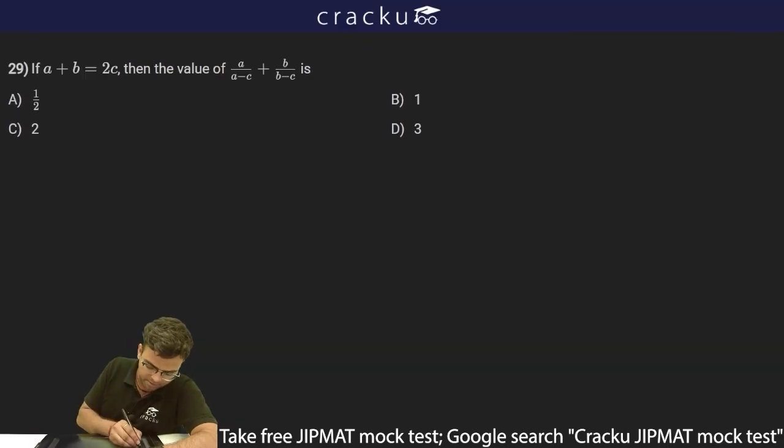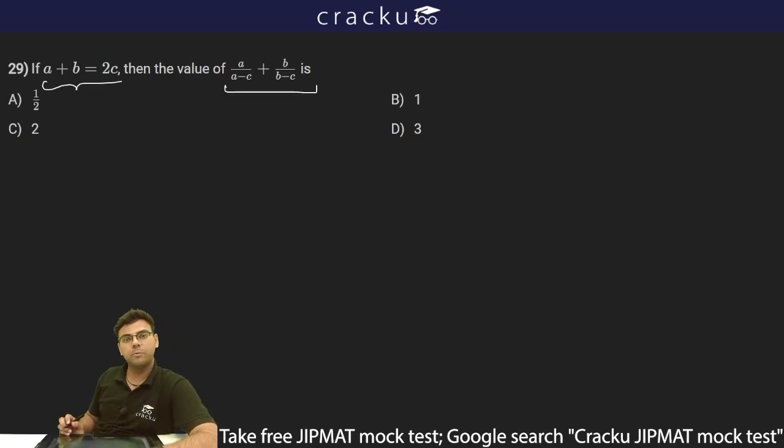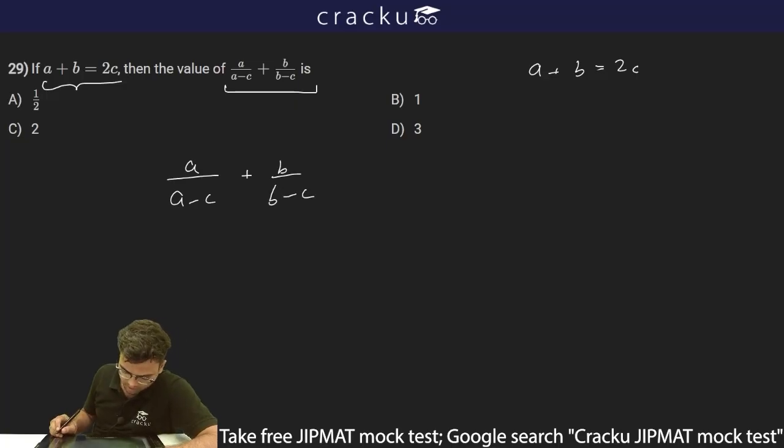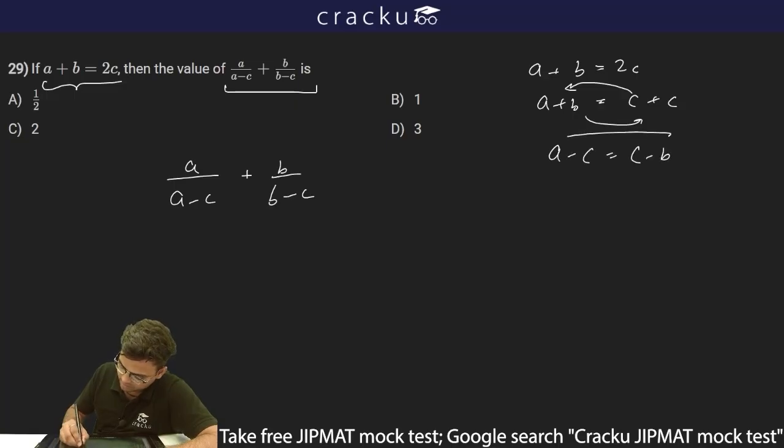If A plus B is equal to 2C, then find the value of A upon A minus C plus B upon B minus C. So A plus B is equal to 2C is given to us. What I can do is write A plus B is equal to C plus C, and this one C I can take to the left hand side, and this B I can take to the right hand side. So I can write A minus C is equal to C minus B.